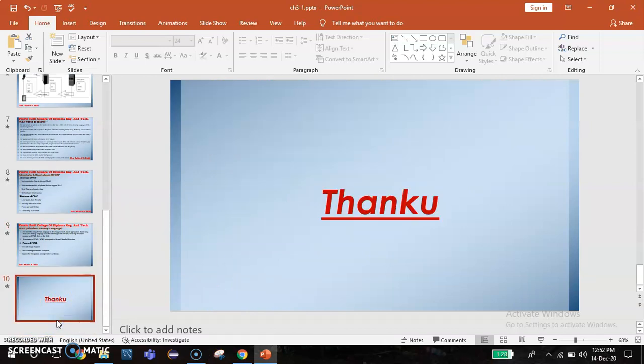The next, this is unit 3, part 1, that is wireless markup language and wireless application protocol.